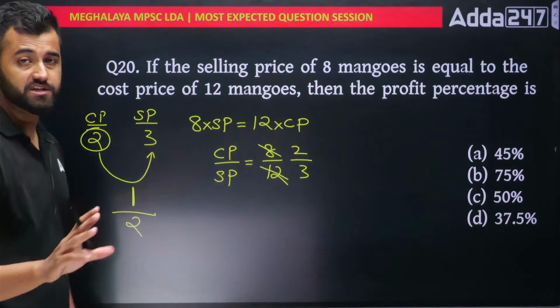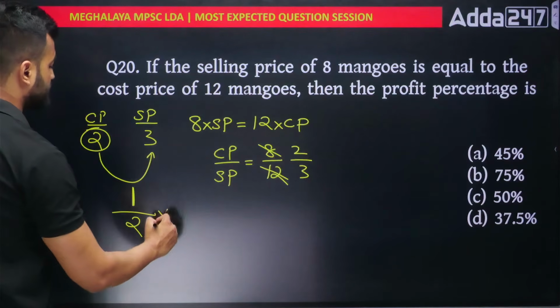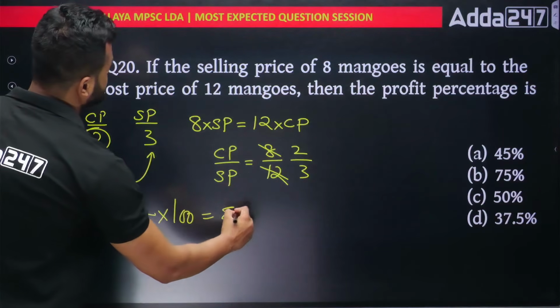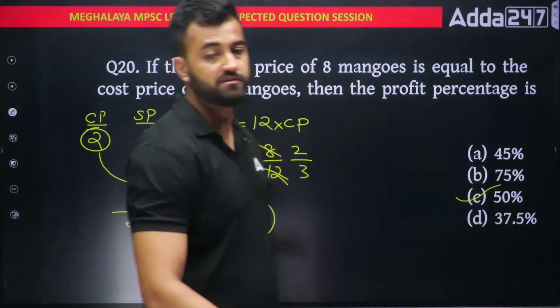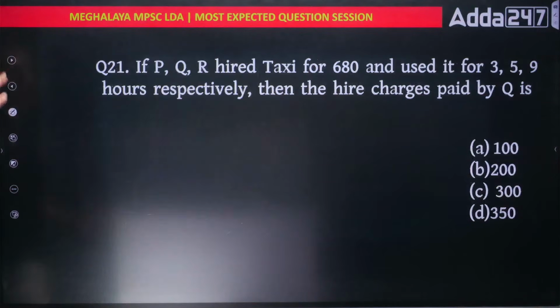This is a fraction. I want to convert it to percentage, so multiply by 100. No formula required, my friend. I told you, right? We don't need any formula. Only concepts work. Option number C is the right answer, 50%. Okay, next.